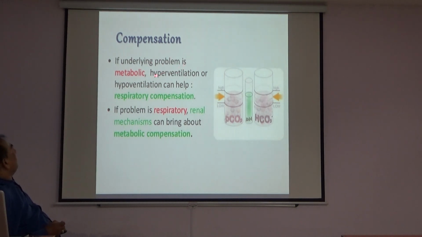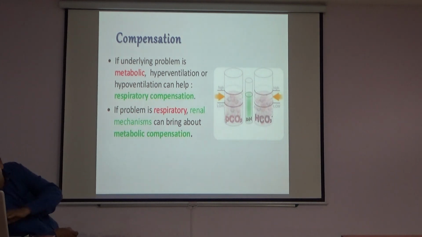For compensation, if the underlying problem is metabolic, hyperventilation or hypoventilation can help. So if the underlying problem is metabolic, it is compensated by the respiratory system, that is the respiratory component. Please remember this. If the problem is respiratory, the renal mechanism can bring about metabolic compensation. So if a respiratory problem occurs, it is compensated by renal compensation, that is the metabolic compensation system.